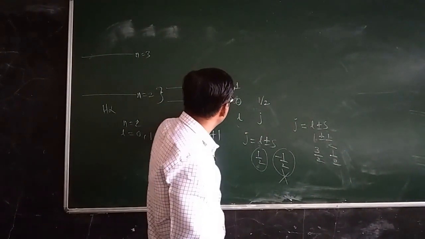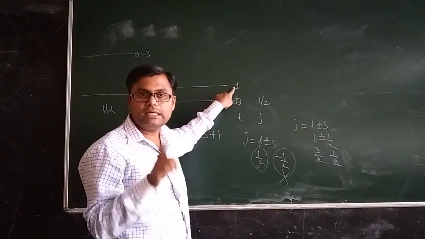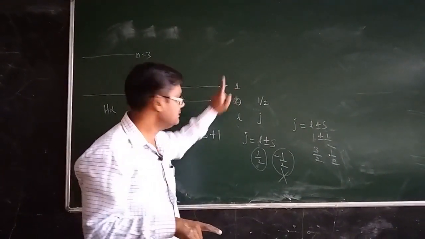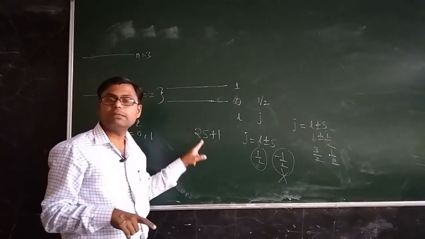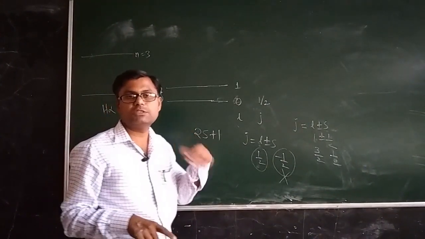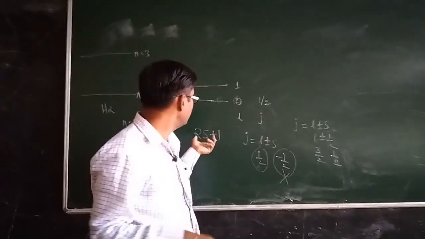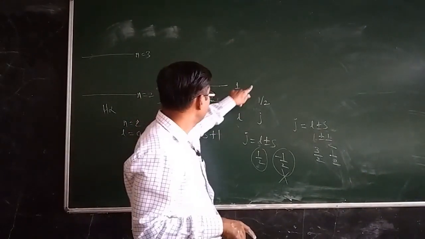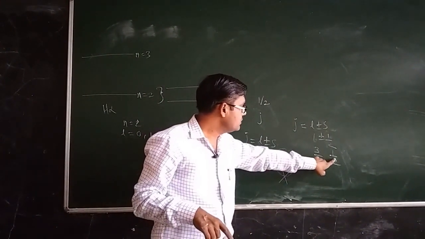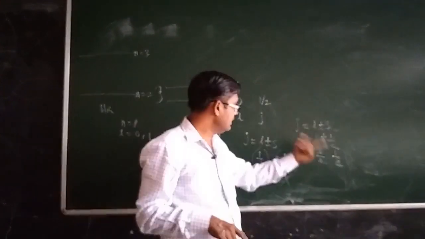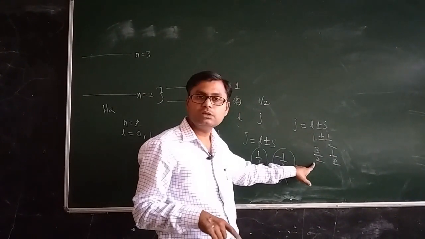So this L state will split into two states, as told by the multiplicity factor. One state will have j equal to 1 by 2 and the other state will have j equal to 3 by 2.